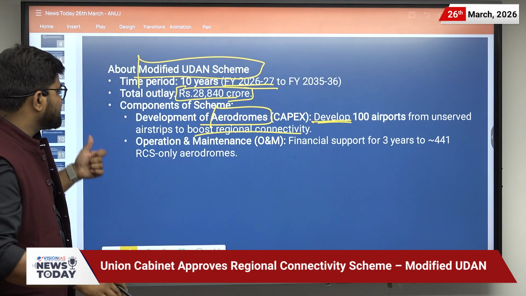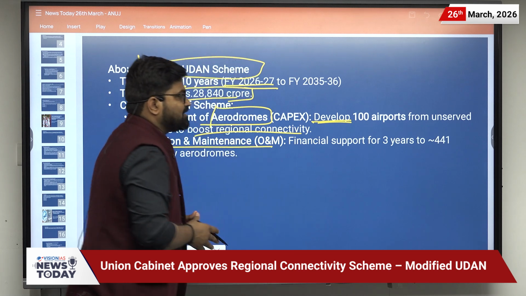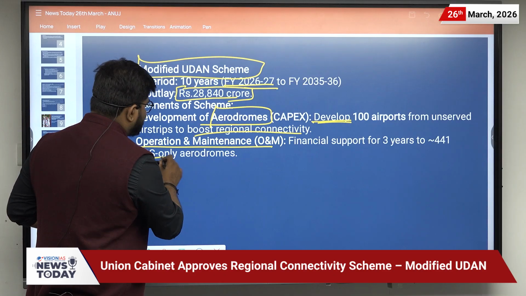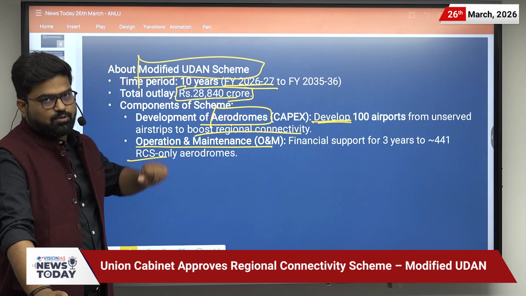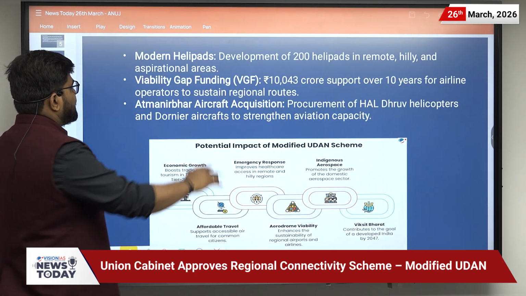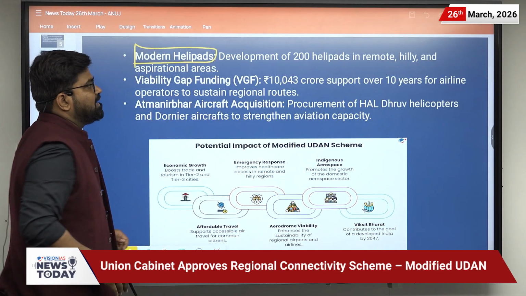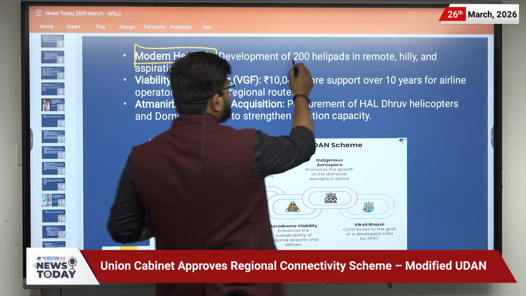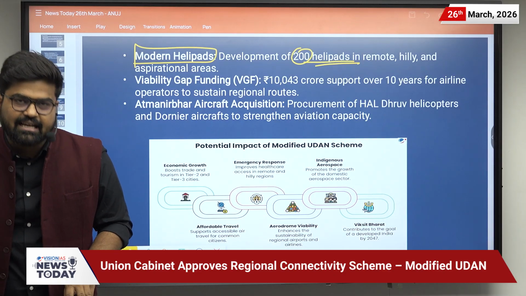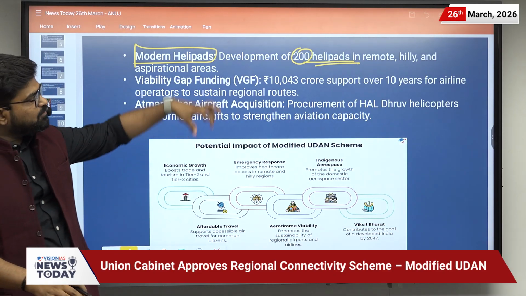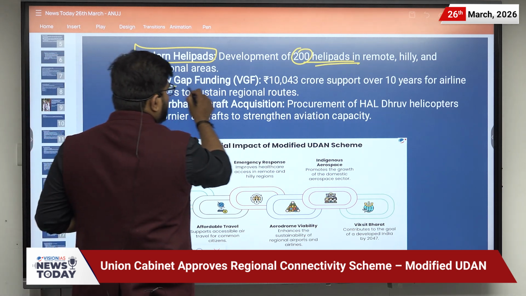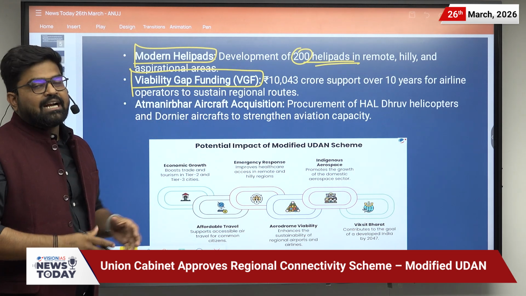And there will be financial support for operation and maintenance as well, that will be there for 3 years, and it will be for 445 RCS-only aerodromes. Then the other component of the scheme is that it will include modern helipads. So there will be development of around 200 helipads in remote, hilly and aspirational areas, and it will increase the connectivity of these regions to all of India. Then there is viability gap funding of around 10,000 crore.